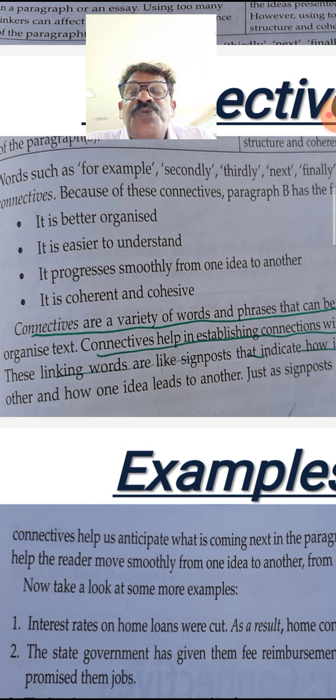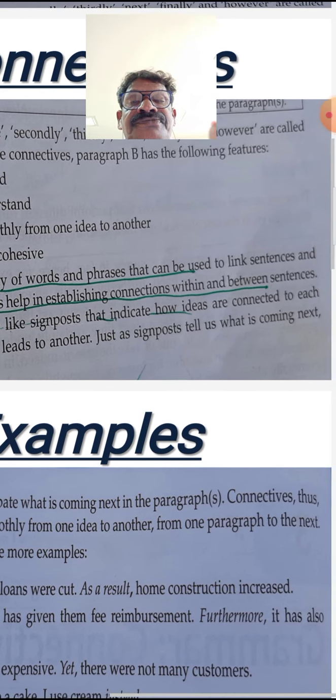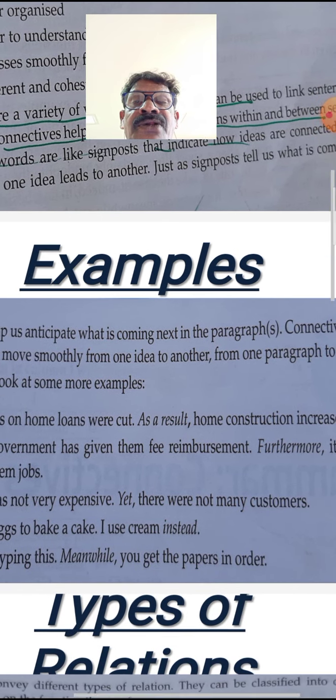It progresses smoothly from one idea to another, and how one idea leads to another, just as signposts tell us what is coming next. So that means it is coherent and cohesive.